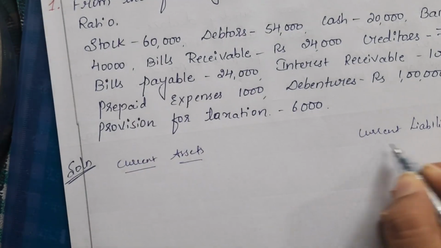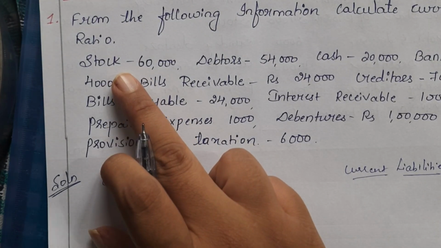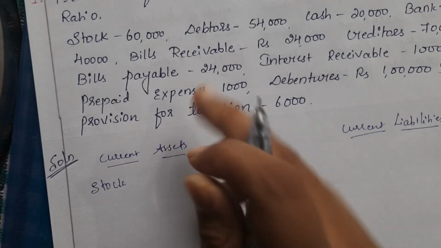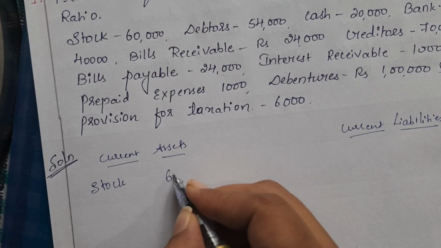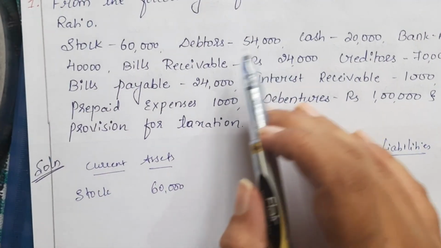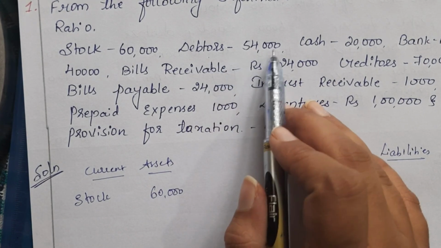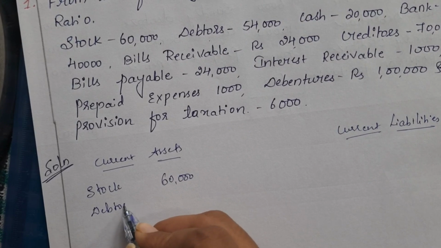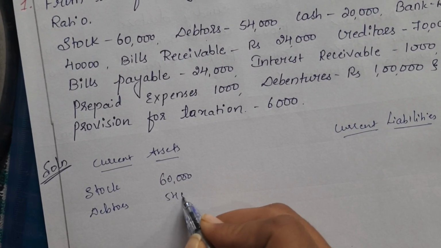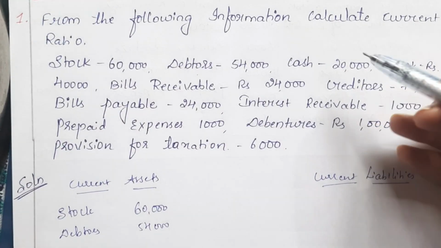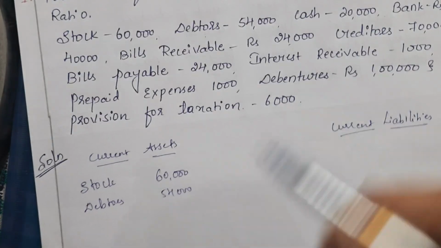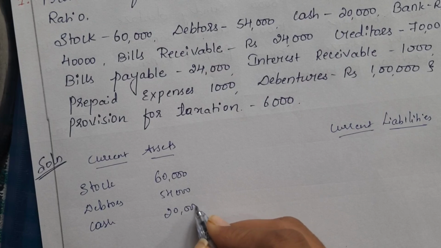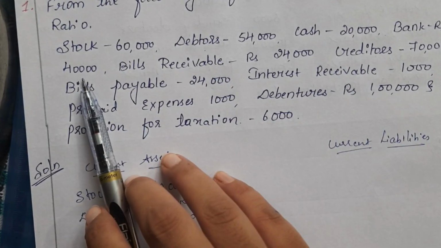Okay, so let's check out one by one. So stock, it's our current asset, right? So write down here, stock, value of stock given is rupees 60,000. Okay, then we have debtors. Again, debtors is our current assets, rupees 54,000. Okay, cash, it is also a current asset, rupees 20,000.